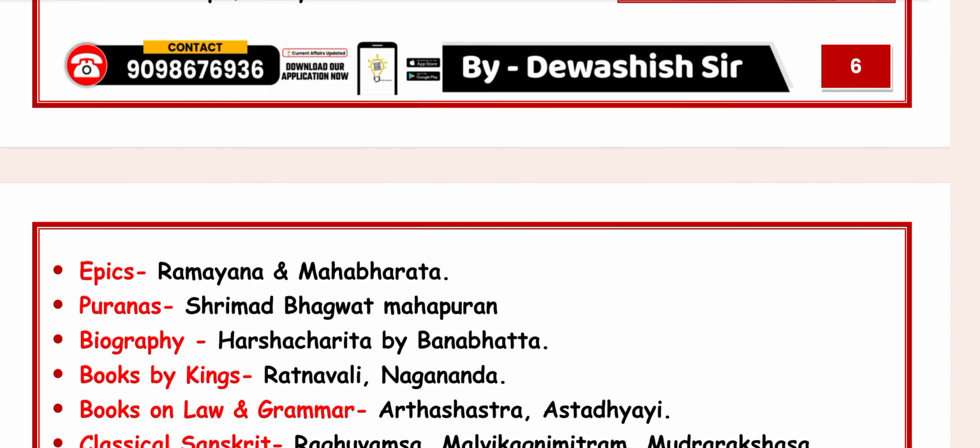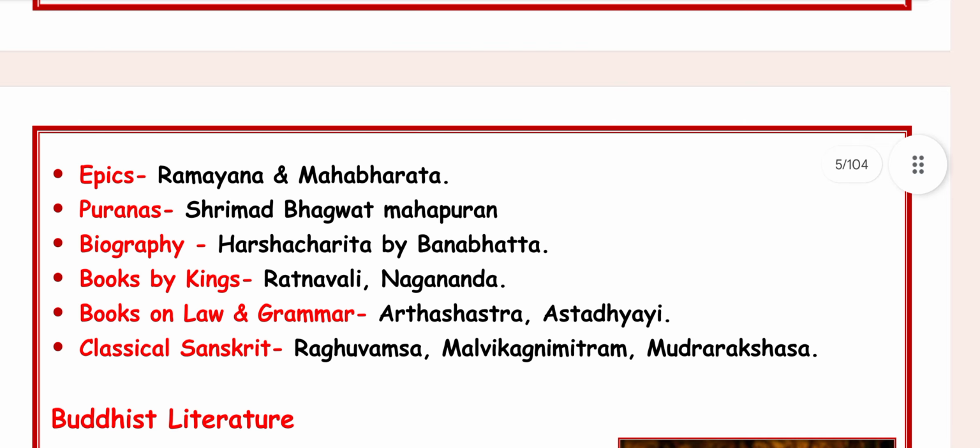Srimad Bhagavad Mahapurana, biographies such as Harsha Charita by Banabhatta, plays of the king such as Nagananda and Ratnavali, books of law and grammar such as Arthashastra and Ashtadhyayi, and classical Sanskrit such as Raghuvamsha, Malavikagnimitram, and Mudrarakshasa. These are the classical Sanskrit.